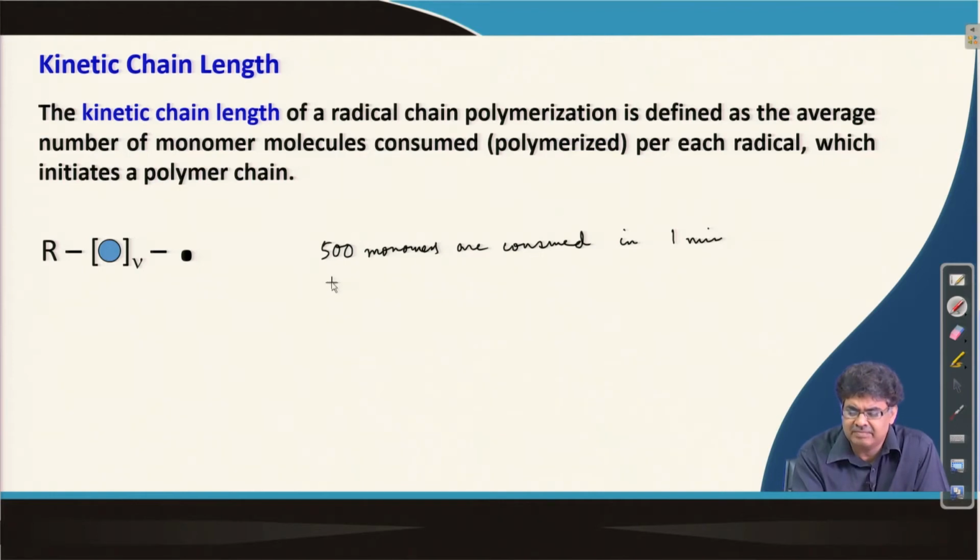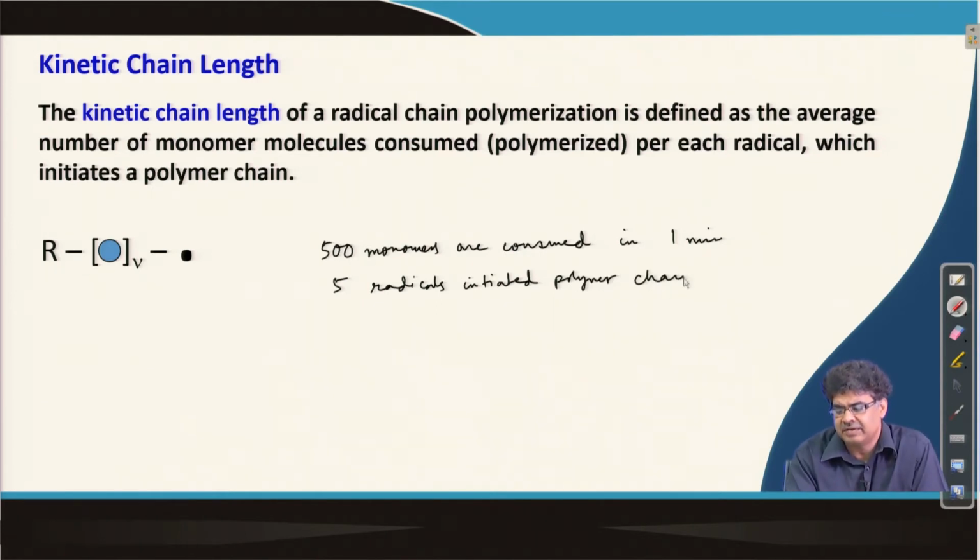At the same time, 5 radicals initiated polymer chains in the same 1 minute. So, in 1 minute 500 monomers are consumed.